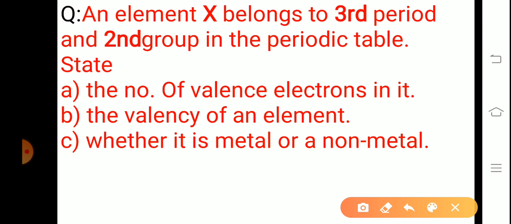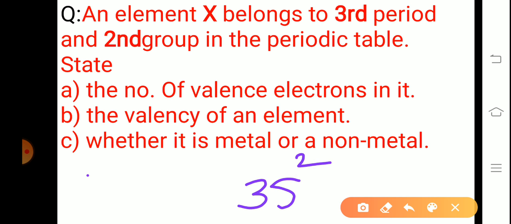An element X belongs to third period and second group in the periodic table. State the number of valence electrons in it, the valency of an element, whether it is a metal or a non-metal. Yeah, we have to find X. Okay. Yes, third period in the sense it has three as the main shell, and the second group means the element has 2 valence electrons. That nothing but in the last shell it contains 2, that is 3s2.